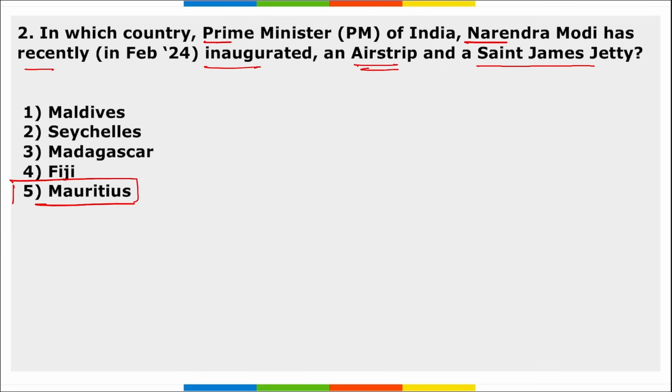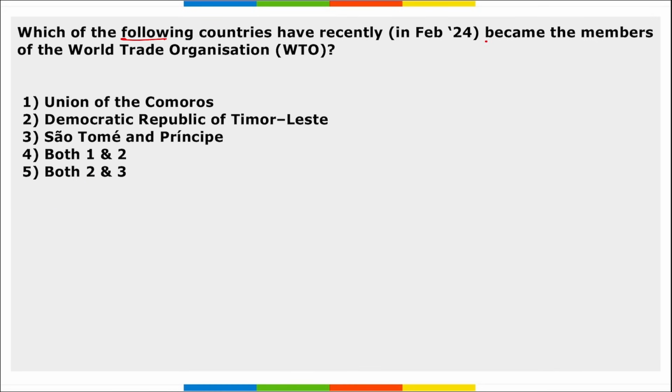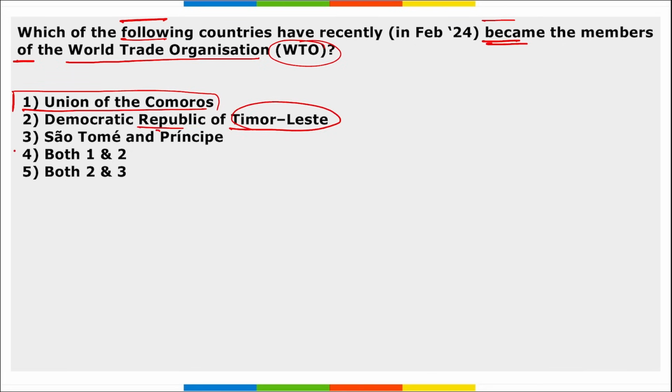James jetty in Agalega Island, that is in Mauritius. Take a note. Next, which of the following countries have recently become the members of the World Trade Organization, that is WTO? It is Union of Comoros and Democratic Republic of Timor-Leste. So right option becomes both 1 and 2.